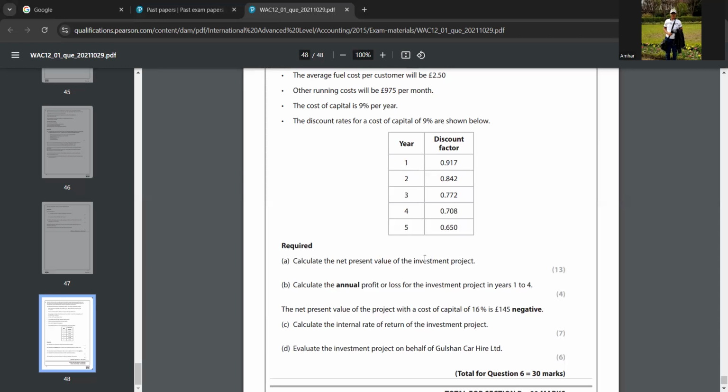Yeah. So you can tell it may be useful if Gulshan Car Hire Limited calculates even those project appraisal methods. And then you can say, are there any alternative projects available to the company, similar to this? They have to think whether they have any alternative projects available.